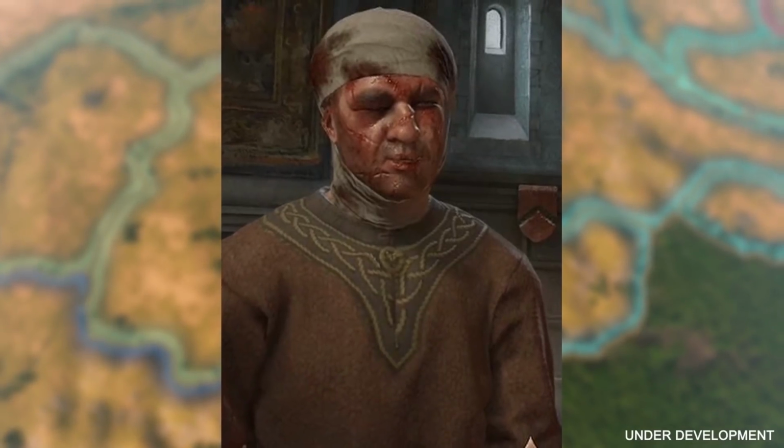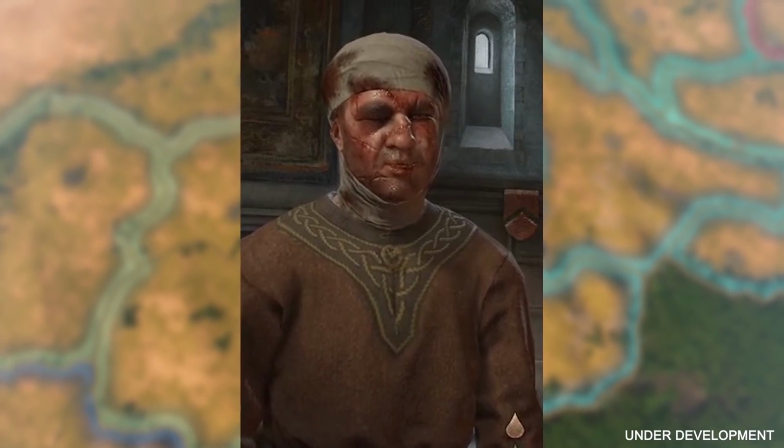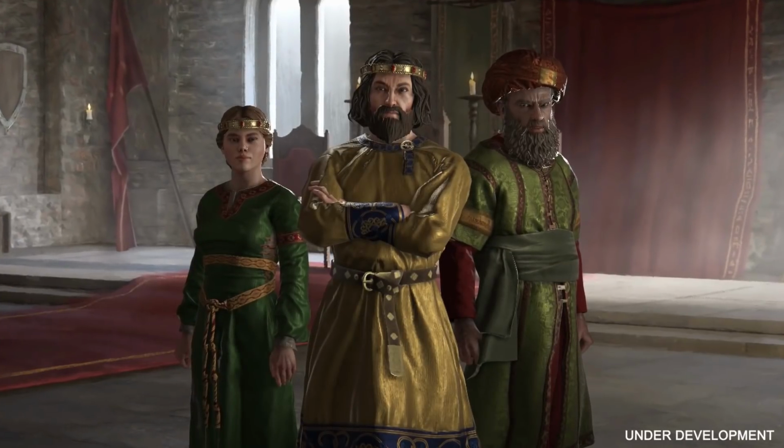You can be scarred, both temporarily and permanently, so it can be fresh scars or healed scars that will show on the character. There's various other things, such as you can lose an arm, be blinded, or even disfigured.